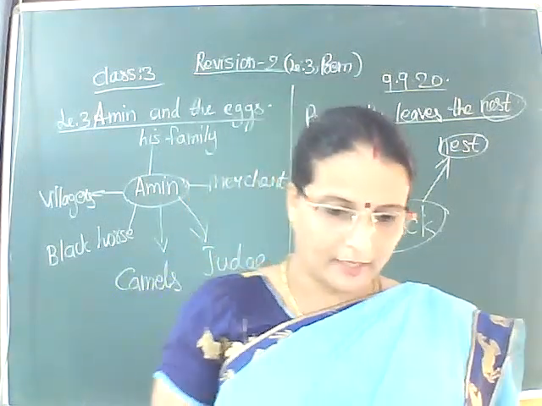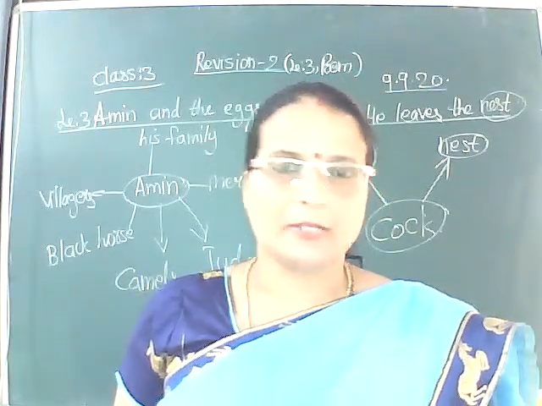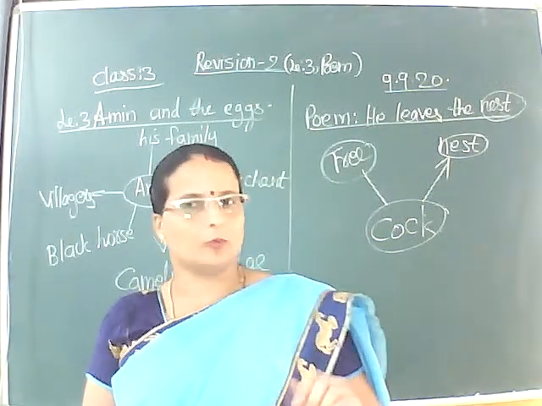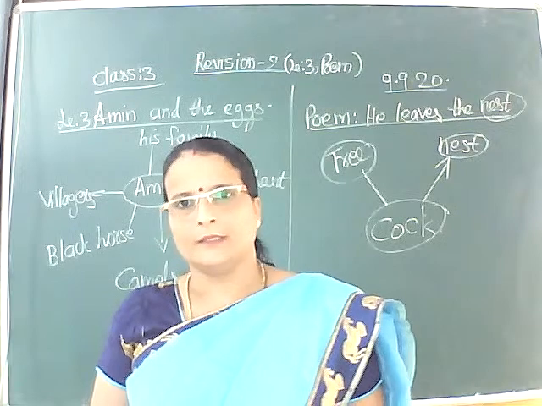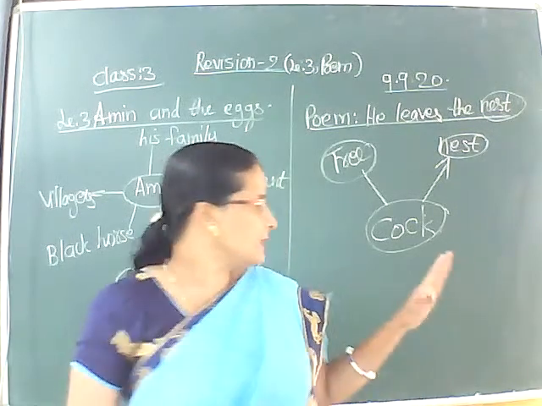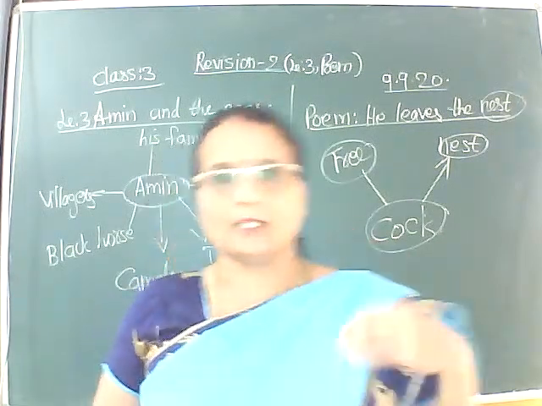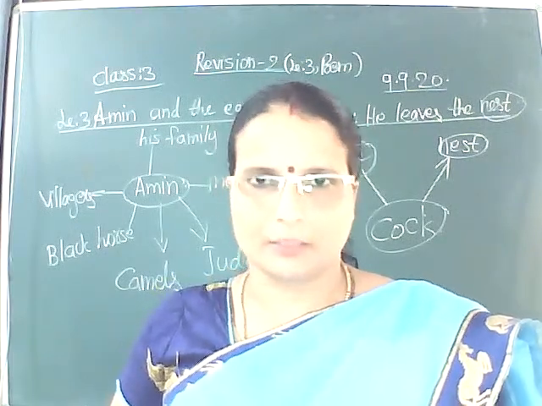And this poem, we don't know who has written this poem. Anonymous is written, means we don't know the name of the poet who has written this particular poem. Okay. And you have to write the central characters of poems and stories in your notebook so that you can quickly have a recall of the gist of that particular lesson or the poem.